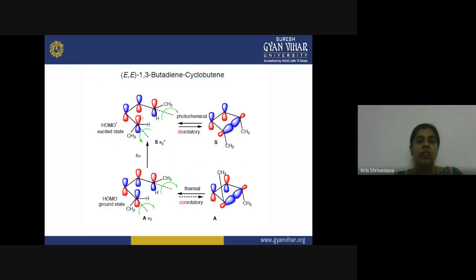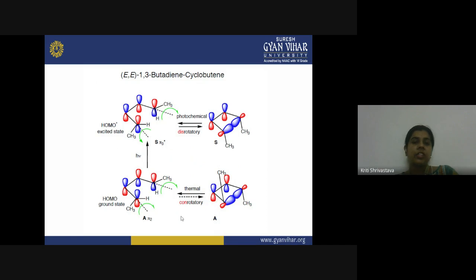So now when you perform the photochemical reaction, what will happen? A cis product will be formed by this rotatory motion, and the con-rotatory motion is not possible actually. That is why it is shown by the dashed arrow. Since this is not possible, the reaction is taking place via the photochemical pathway.